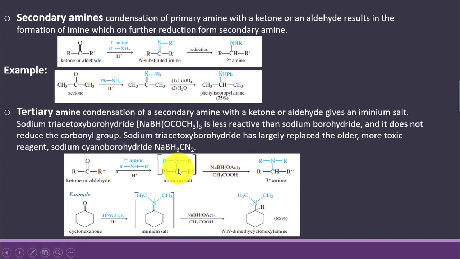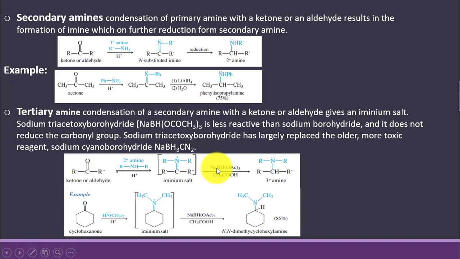So we say that actually these iminium salts that are formed as an intermediate must be reduced by a reducing agent that can only reduce this iminium bond but does not reduce the carbonyl bond that is present in the aldehyde or the ketone.